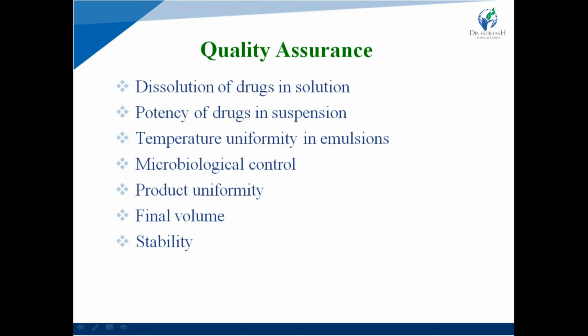In quality assurance, first one is dissolution of drugs in the solution. Second one is potency or effect of drugs in the suspension. Next one is which temperature is uniformly maintained in the emulsion. Microbiological control, whether product uniformity is maintained or not, final volume, whether it is made up properly or not, and last one is stability study, physical and chemical stability study. All parameters are part of quality assurance.